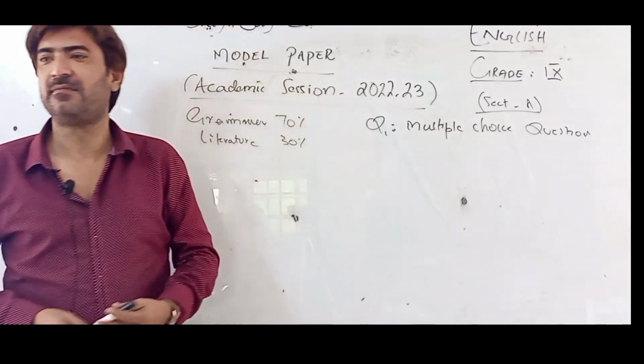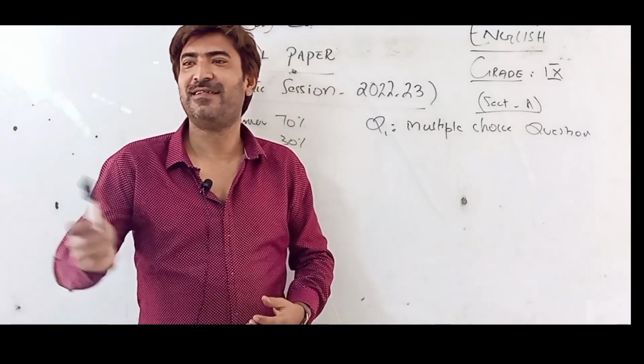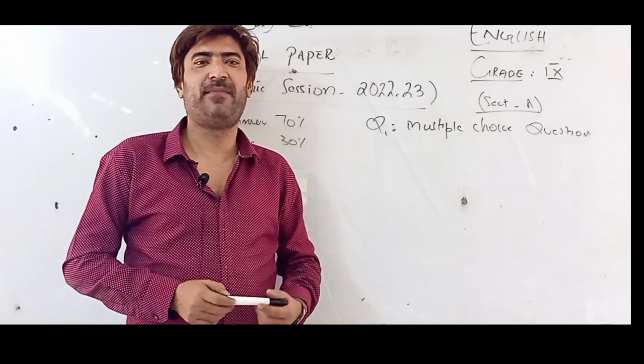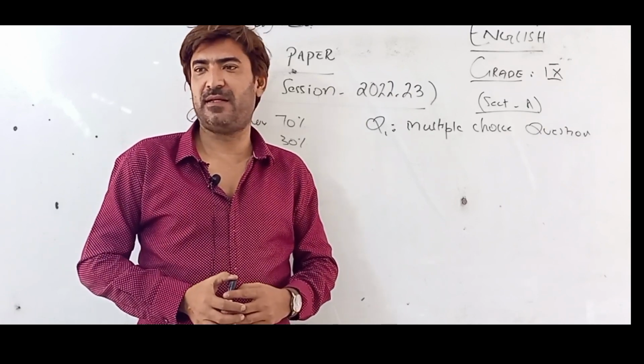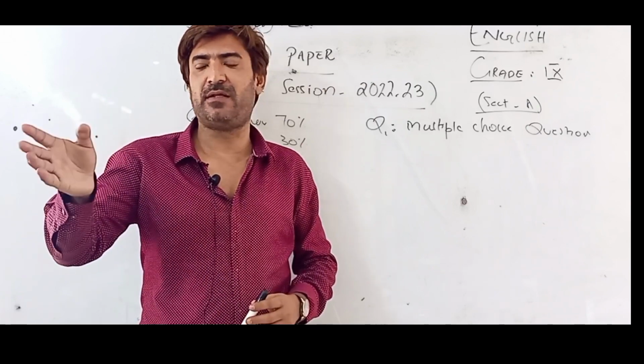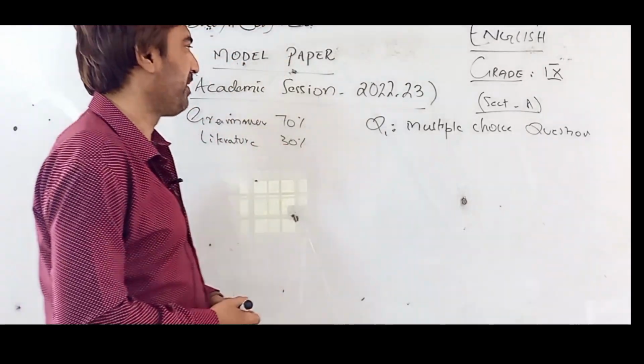So how many multiple choice questions will be in question number one? Almost 17 multiple choice questions are coming in this model paper. You can see the book, you can see the grammar as well. So we can take a lot of things from there.